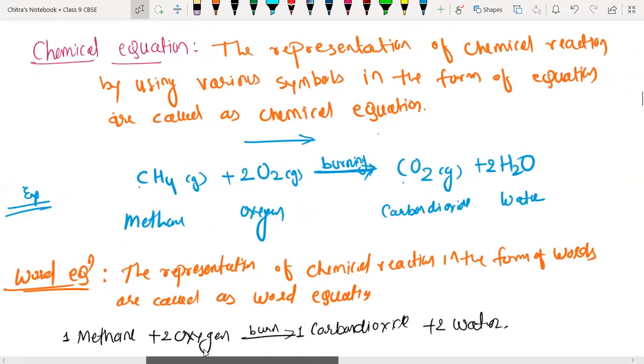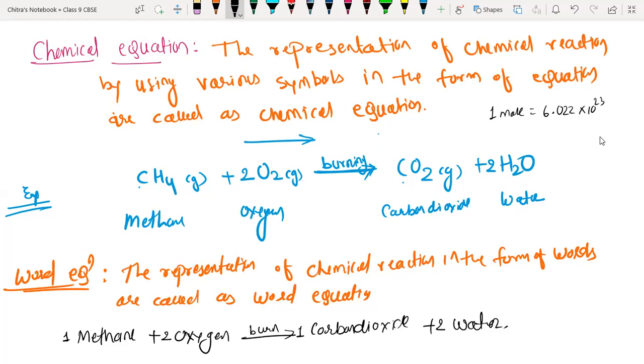That's why we are using the mole concept. 1 mole is equal to 6.022 times 10 to the power 23 particles. Where we do not write anything, that means we have 1. So we are using 1 mole of methane here, 2 moles of oxygen, 1 mole of carbon dioxide which is formed, and 2 moles of water molecules.